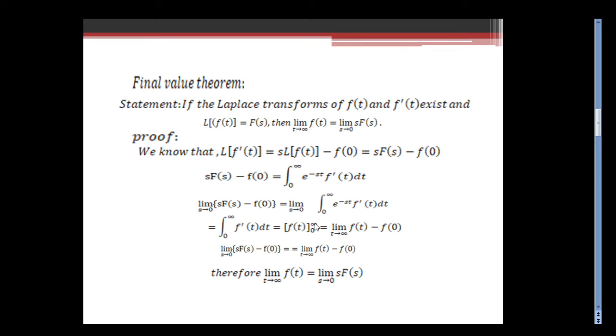Now this can be written by substituting infinity. When you substitute the upper limit, you will get f(infinity) minus f(0). Then f(infinity) can be written as limit t tends to infinity f(t) minus f(0). Now this is equivalent to limit s tends to 0 s times F(s) minus f(0). Now by the cancellation law, we can cancel f(0) on both sides. We get limit t tends to infinity f(t) equals limit s tends to 0 s times F(s). Thus we have derived the final value theorem.